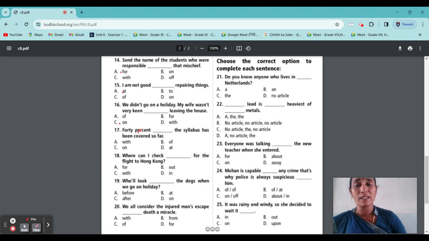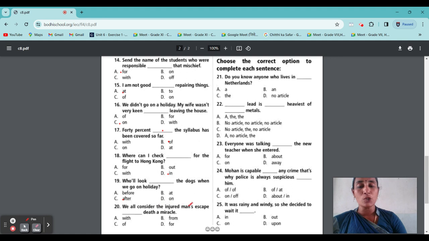Dash 40% of the syllabus has been covered so far. What will come? Of. 40% of the syllabus has been covered so far. Where can I check in for the flight to Hong Kong? Who will look dash the dogs when we go on holiday? Who will look after the dogs when we go on a holiday?